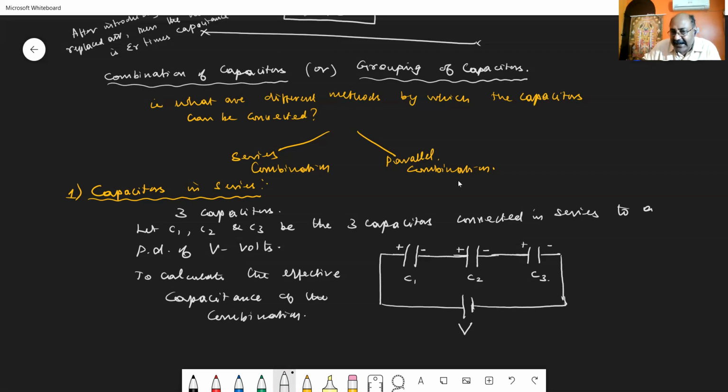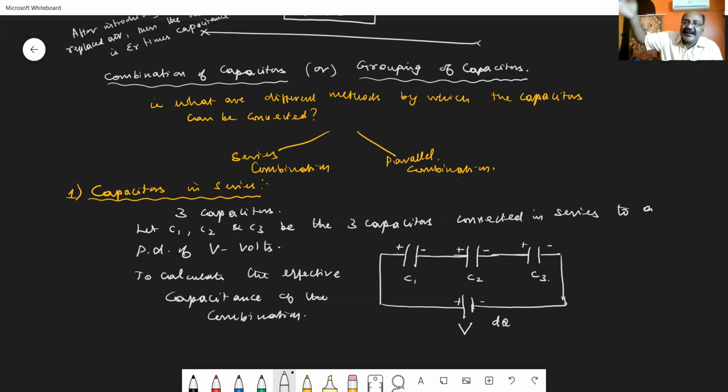For example, if a charge of dq coulombs comes out from the negative plate, the electrons carrying the charge dq reach the negative plate of C3, attracted by the positive plate of C3, then are transferred to the negative plate of C2, attracted to the positive plate of C2. Then they are transferred to the negative plate of C1, attracted by the positive plate of C1, which finally is attracted by the positive potential difference.